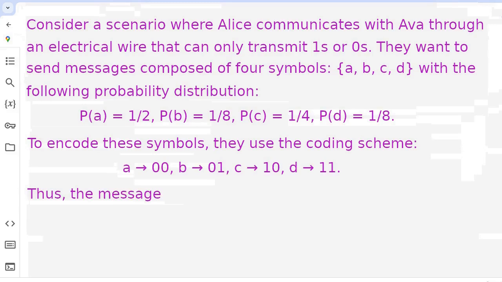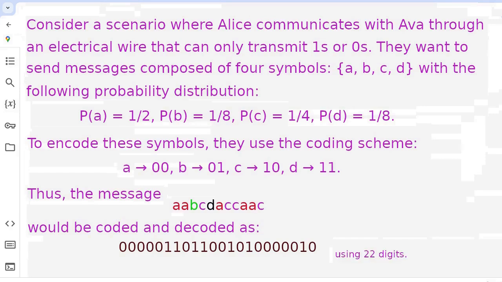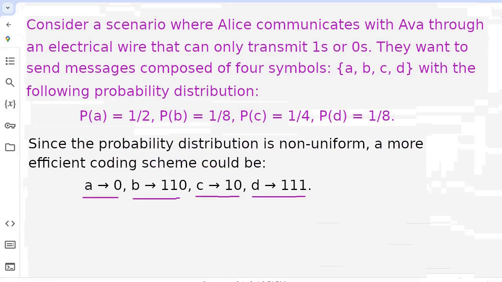Thus, the message would be coded as, using 22 digits. Since the probability distribution is non-uniform, a more efficient coding scheme could be.